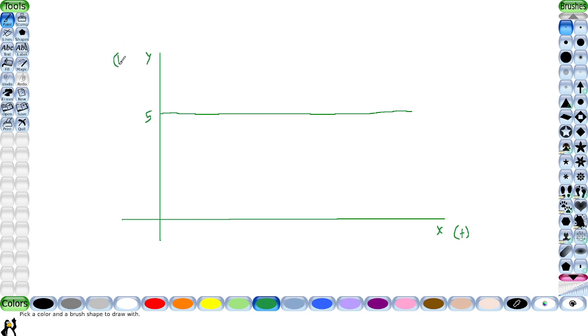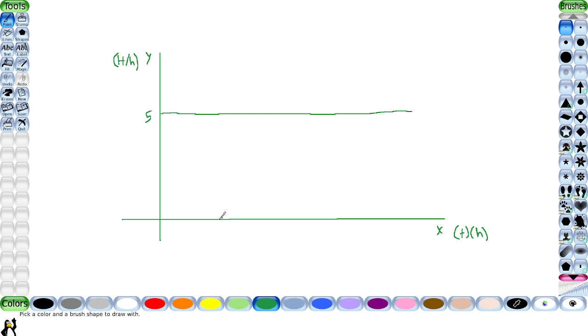So we have hot dogs per hour. This is hours. Okay, hot dogs per hour.